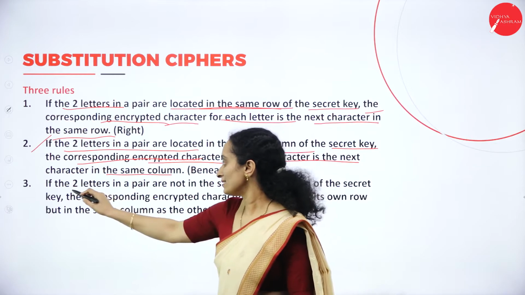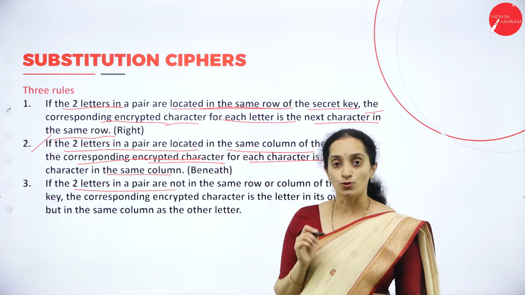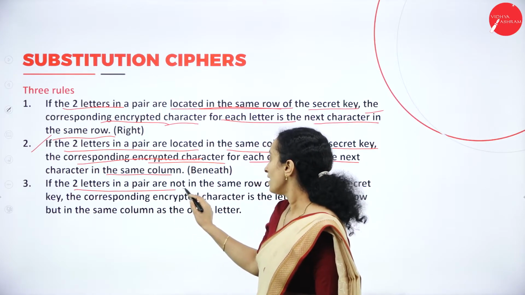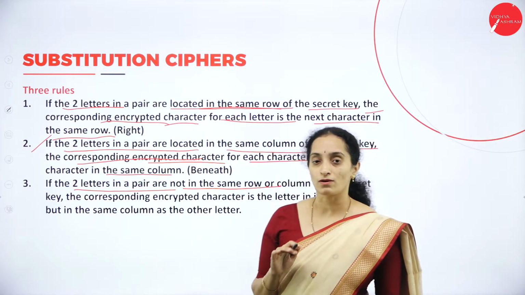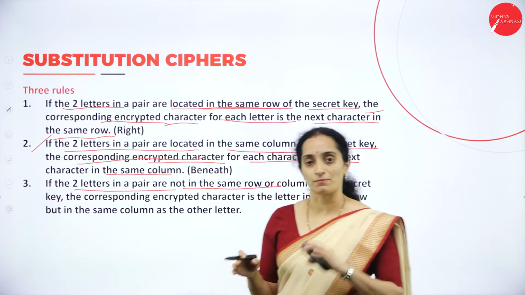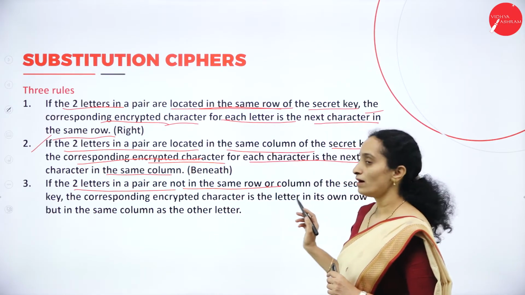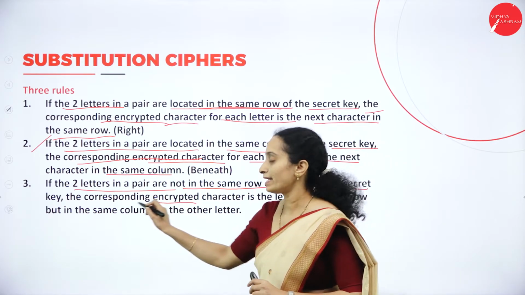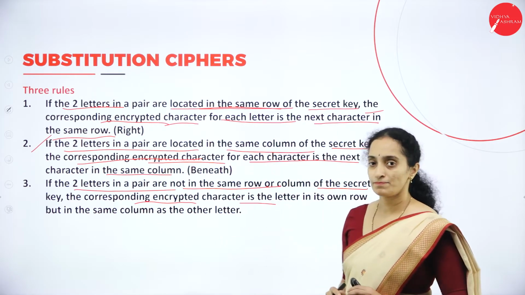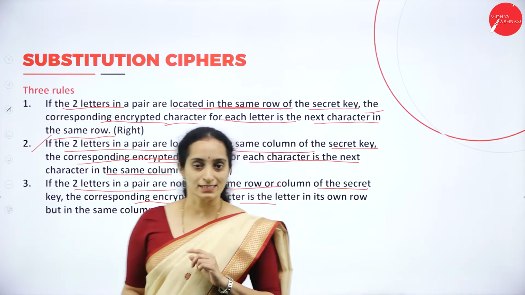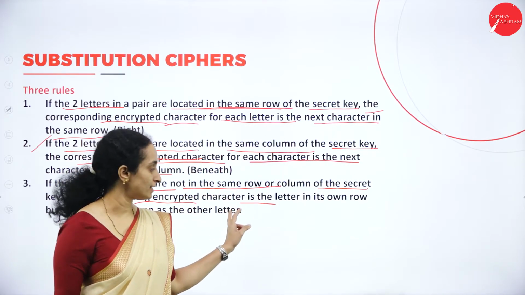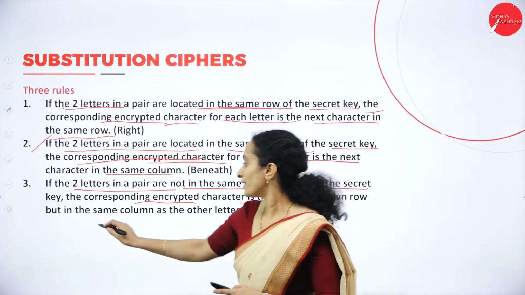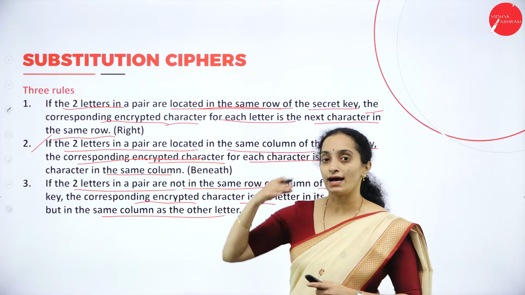Next, the third rule is if the 2 letters in a pair are not in the same row or column, if they are scattered in some row and some other column, how do you encrypt the value? The corresponding encrypted character is the letter in its own row but in the same column as the other letter.